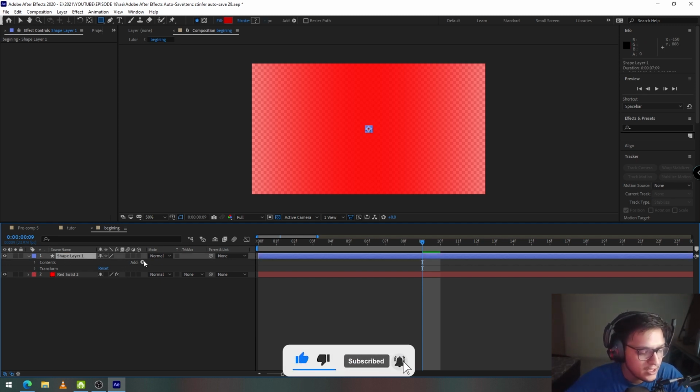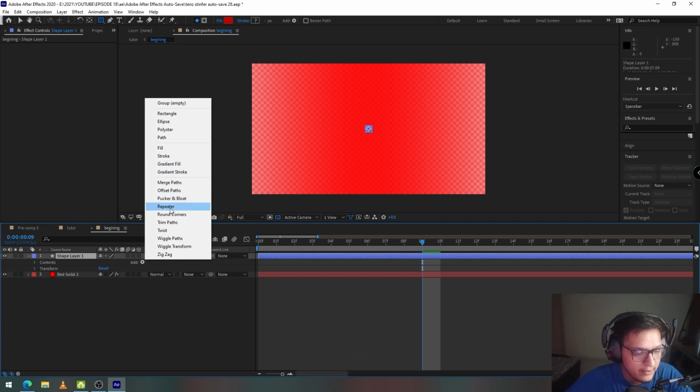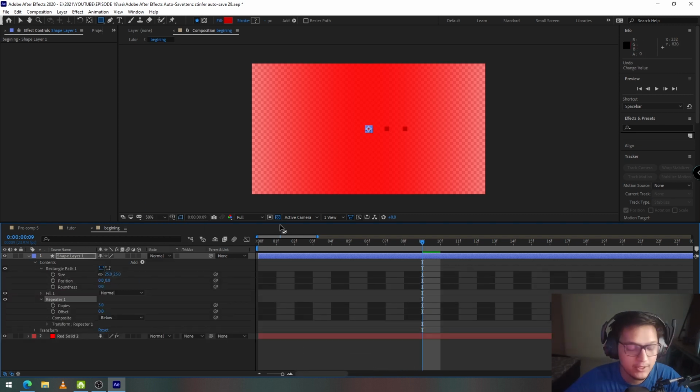So I'm going to select the shape layer, click on add, and I'm going to go to repeater. Now you can see the repeater has already given me 3 copies. So I'm going to change the number of copies to around 30, and then I'm going to change the offset so that I also have cubes towards the left and towards the right of my composition, because if in future I decide to scale down this comp, I should have room to play with.